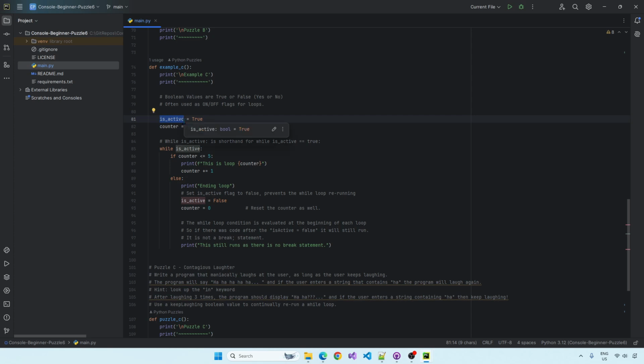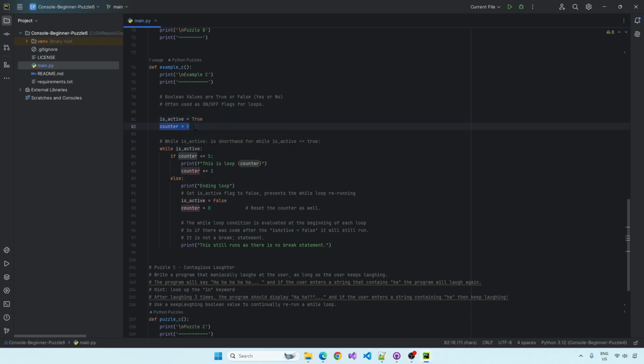We have this kind of culture where a lot of people like using "is" in front of words. So is active tells you exactly what it is. It is active, it's true. If we were doing a program about selling stuff in an online store and maybe the stock level goes down to 0 for something, we would have is out of stock. Not out of stock, true or false, but is out of stock. It's just a convention again.